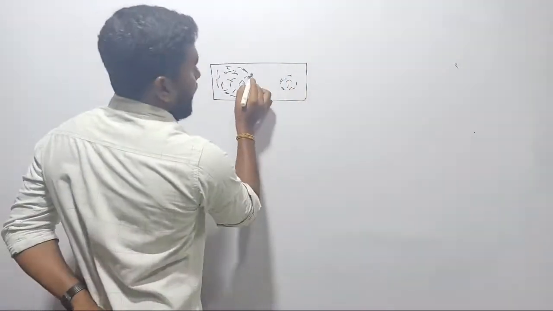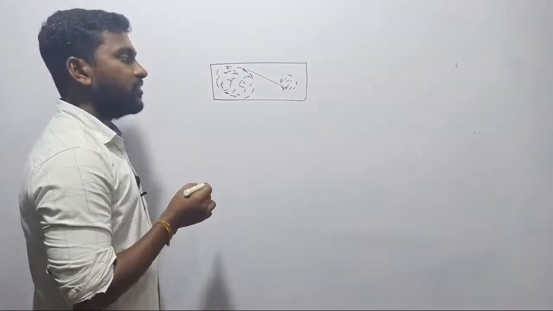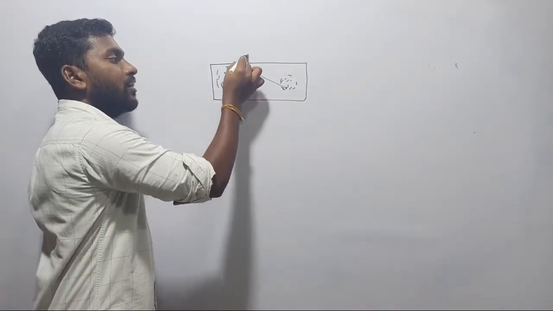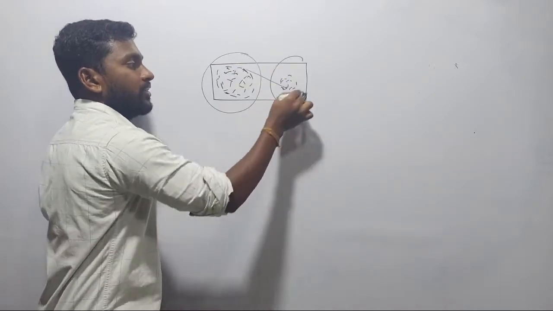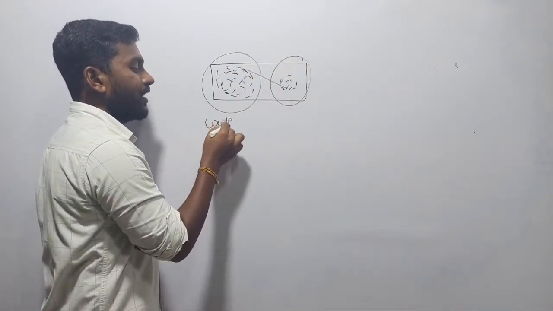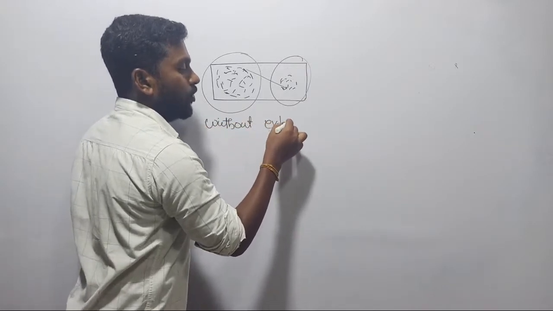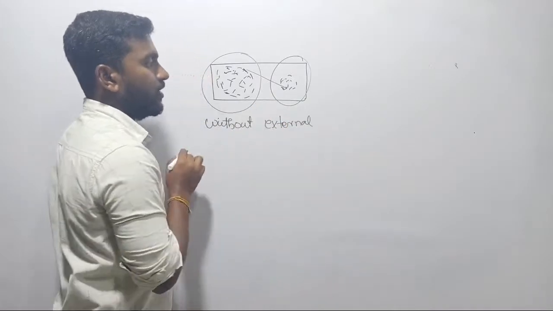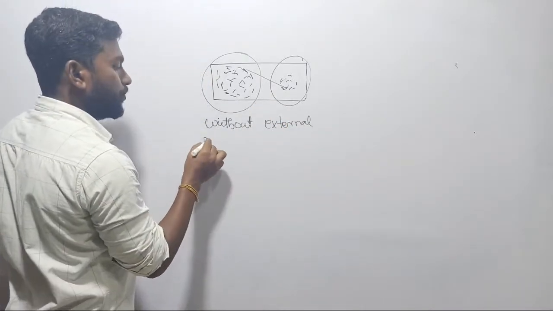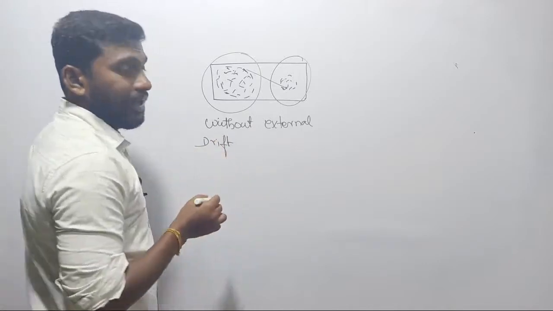Such that your electrons start traveling from the high electron point to the lower electron point, that is, from higher concentration to lower concentration, without any external electrical field. Without external field, that is very important, that is simply called drift. We are calling it a drift velocity.